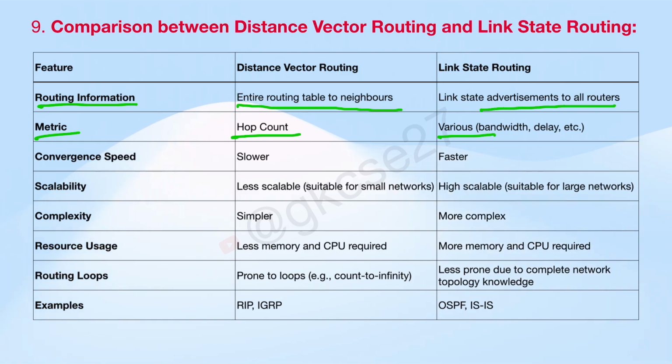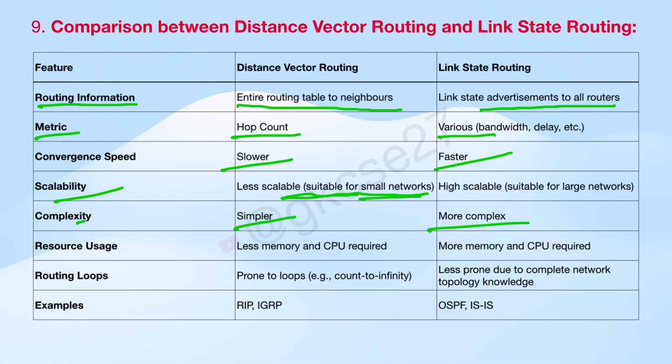Convergence speed: distance vector routing is slower, link state routing is faster. Scalability: distance vector routing is less scalable and suitable for small networks. That means it is less suitable for large networks. It is mainly for small networks, like an office or personal use. But link state routing is highly scalable and can be used for large networks. Complexity: distance vector routing is simpler because it is less scalable. A very small organization works with distance vector routing. And link state routing is more complex.